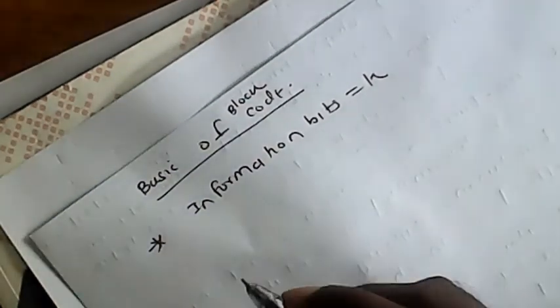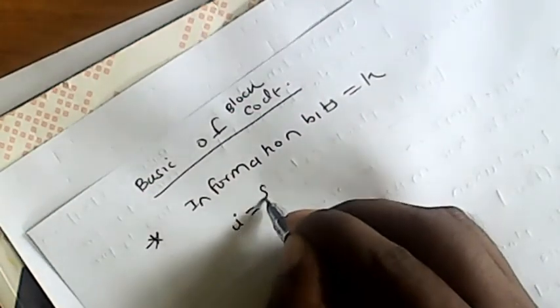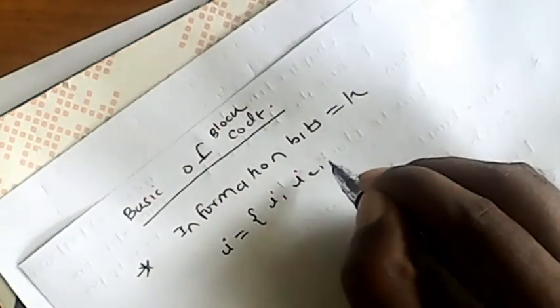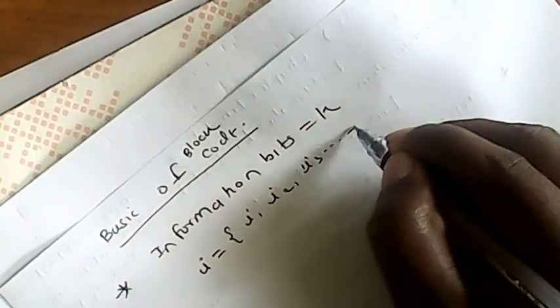Basically, a block code consists of information bits, equal to k, denoted by small letter I: I1, I2, I3 up to Ik.